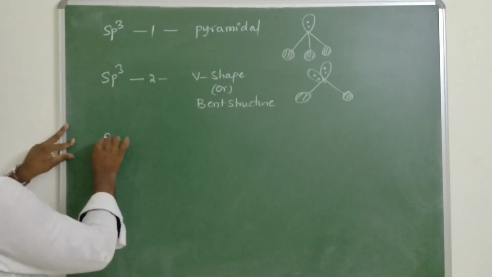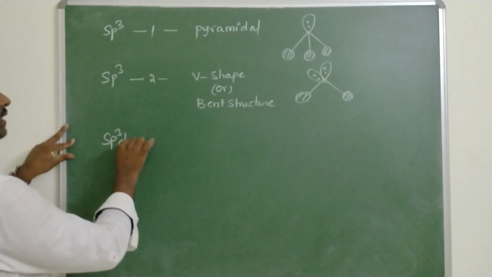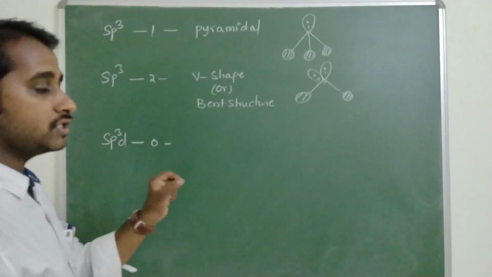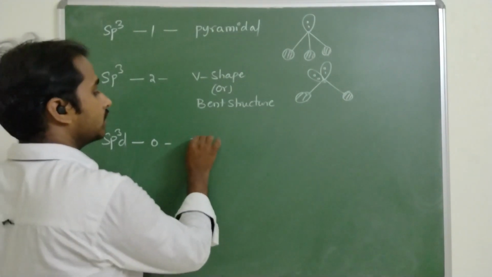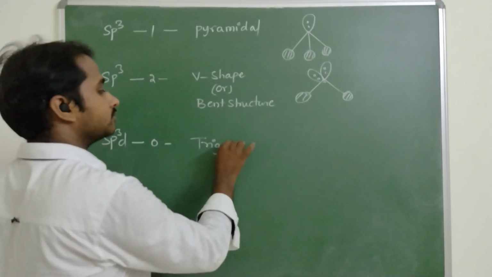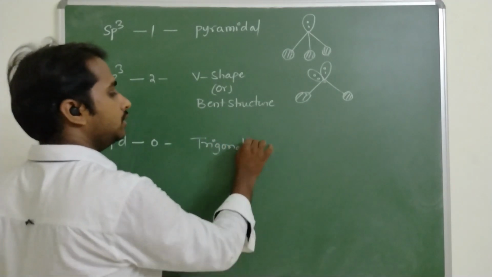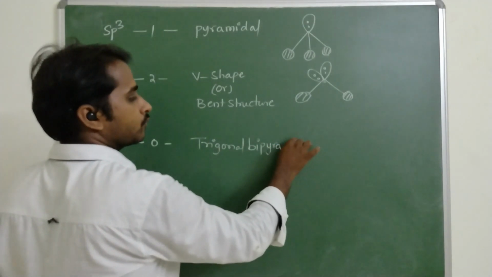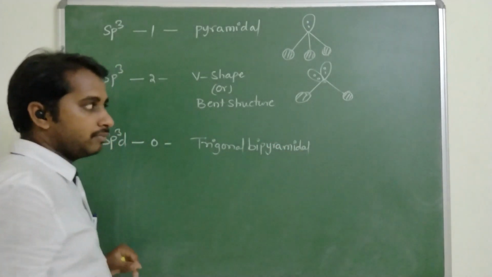Next hybridization is sp3d, zero lone pairs. The basic structure of sp3d with zero lone pairs is trigonal bipyramidal.